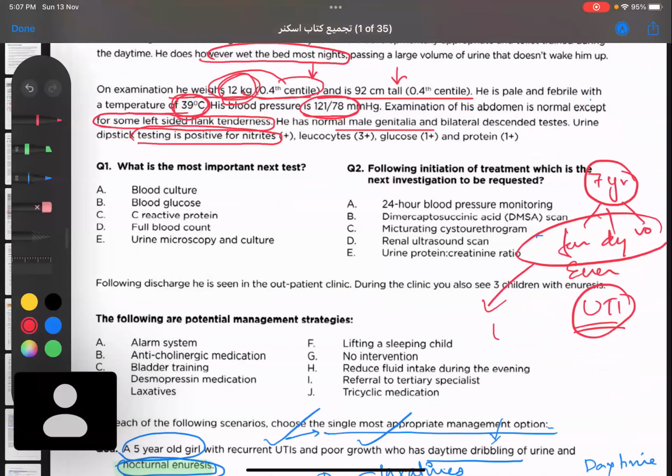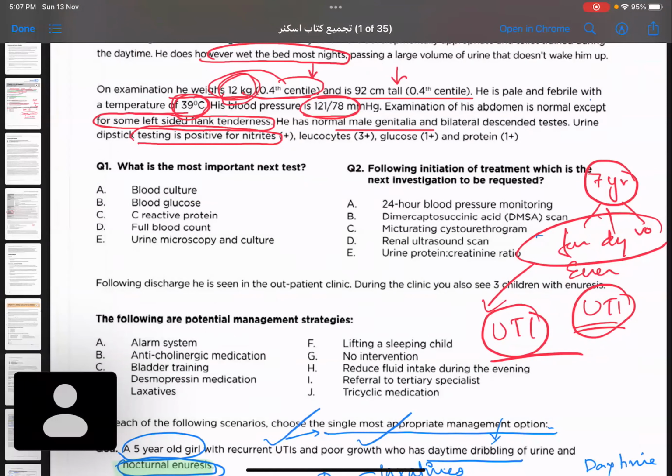Okay, when do we call it simple? There are certain criteria. One of the criteria is that it is caused by simple organisms like E. coli. Second one is that the child responds to the treatment within 48 hours. Only then we call it simple UTI. So none of that is proved yet. That's why we're just calling it plain UTI.